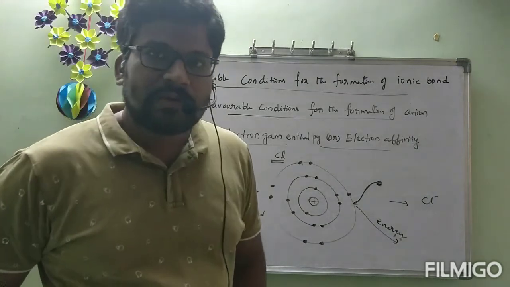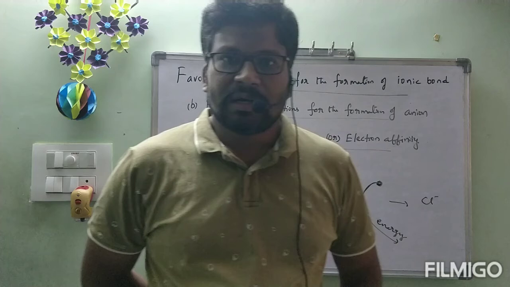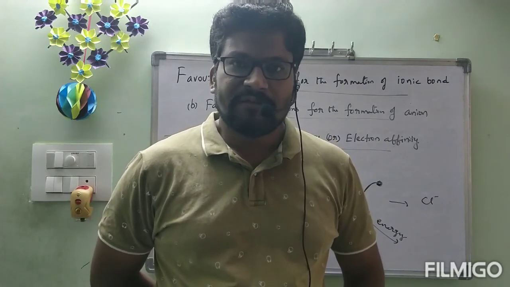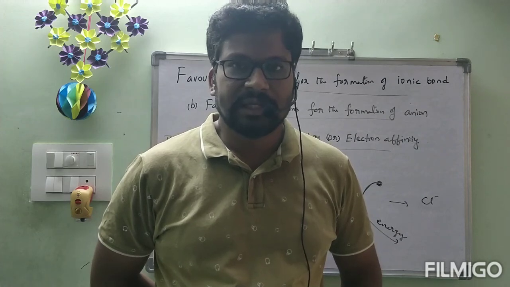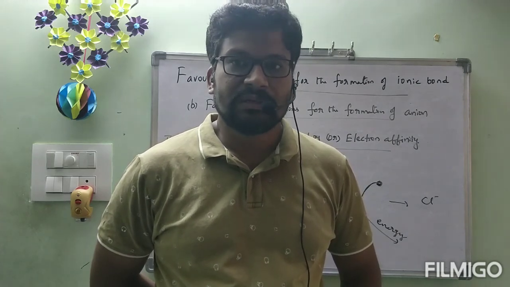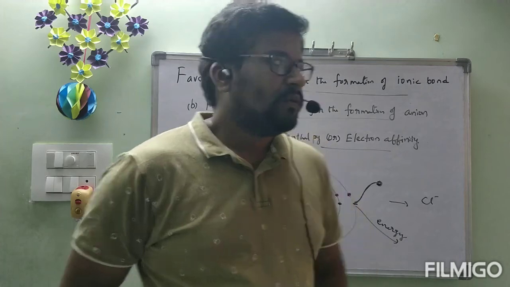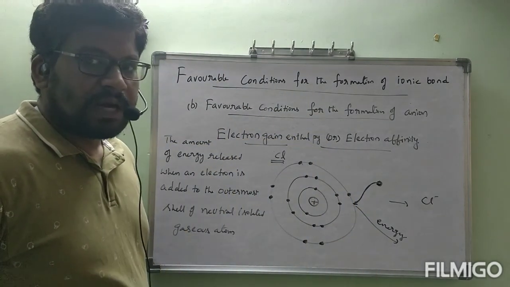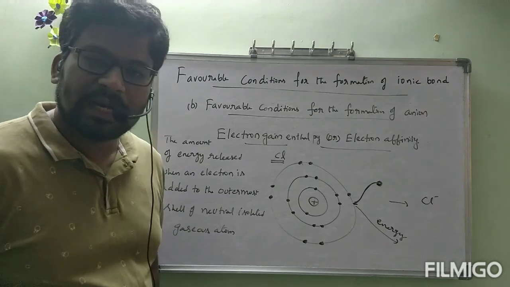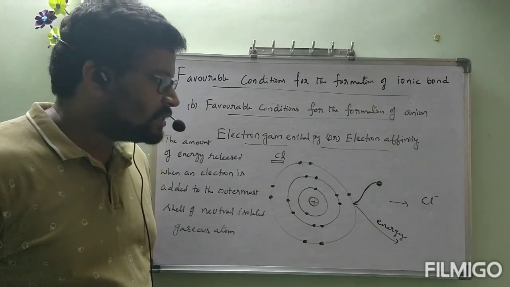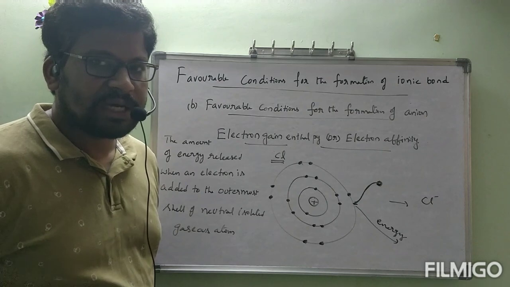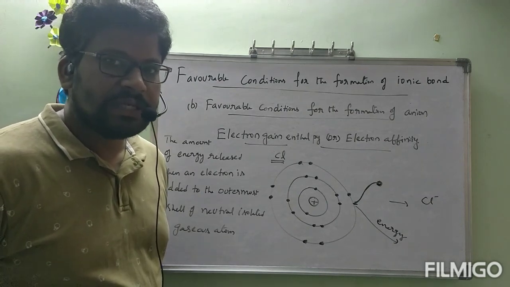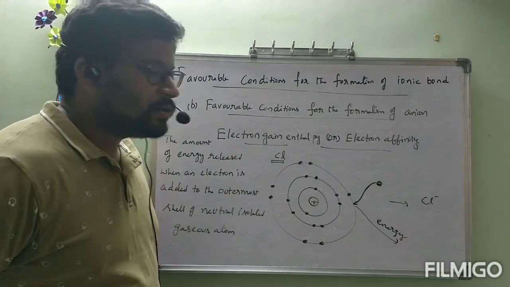So this is about today's class. In today's class, we started with the concept of favorable conditions for the formation of cation, and we saw all three favorable conditions. Under that we got the definition, that is ionization energy. After that, we started with favorable conditions for the formation of anion. Under this, we have seen only electron gain enthalpy or electron affinity. After completing this, we have to go through the conditions: first condition, second condition, third. Even for anion there are 3 conditions. We will see those 3 conditions in the next class.